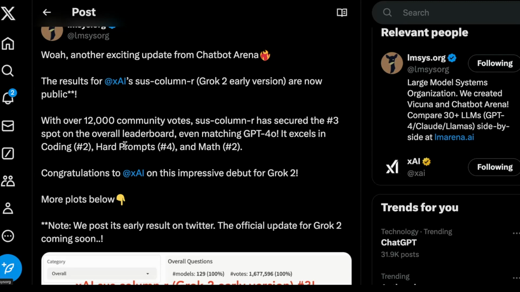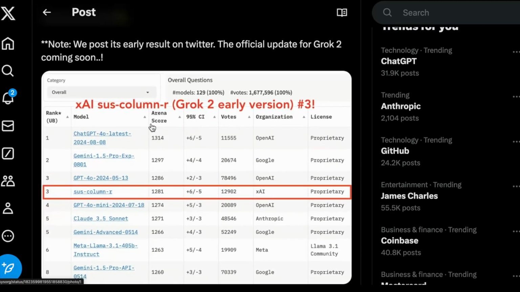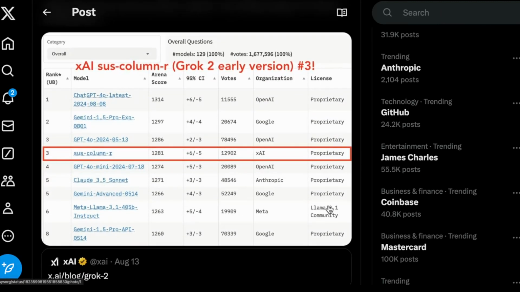It excels in coding, hard prompts, and maths. And we're going to test some of those hard prompts and some math questions as well. And also we have a few interesting coding use cases for it. But look at it. So it's right here. This is the Chatbot Arena leaderboard.